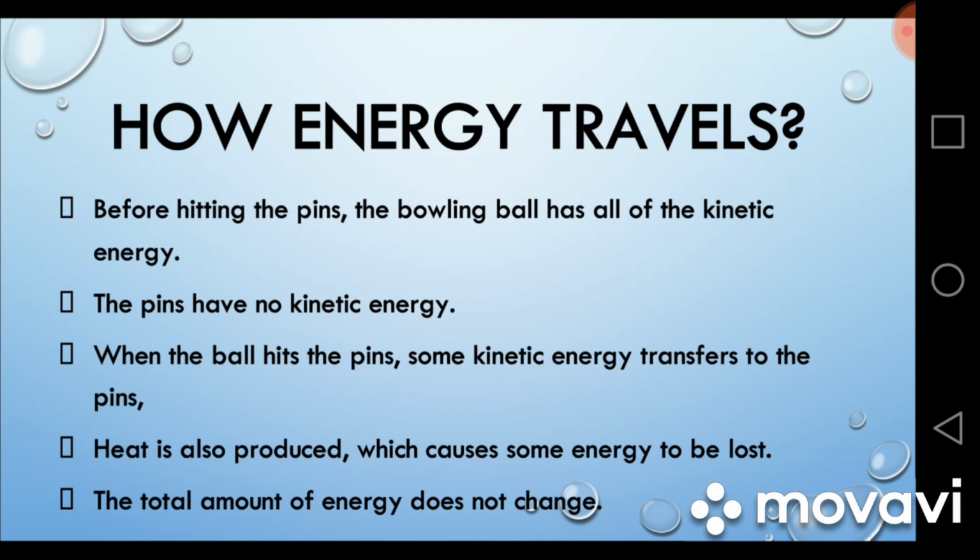They now have kinetic energy, and during this process, some of the energy changes into heat energy, and this energy is lost into the environment. But the total amount of energy always remains the same because the law of conservation of energy is always followed. It means energy cannot be produced, energy cannot be destroyed, but energy can change from one form to another. In this example, the kinetic energy of the ball is changed into kinetic energy of the pins, and some of the energy is changed into heat energy and goes into the environment.